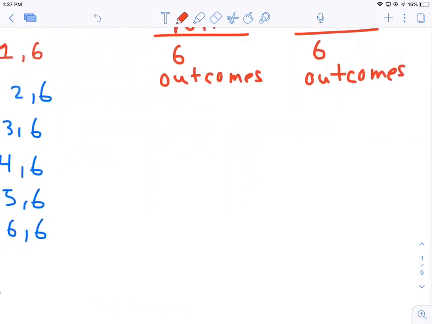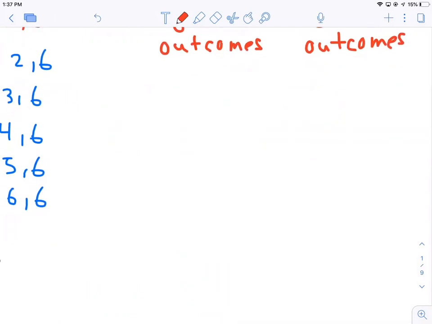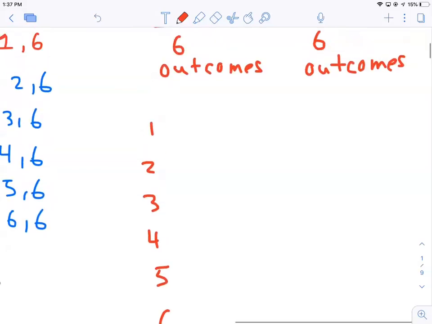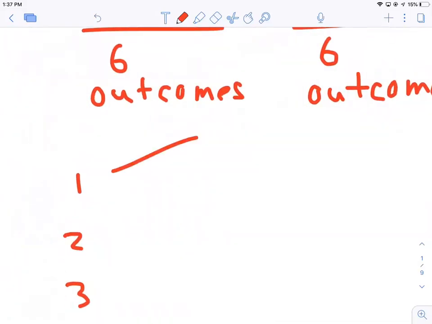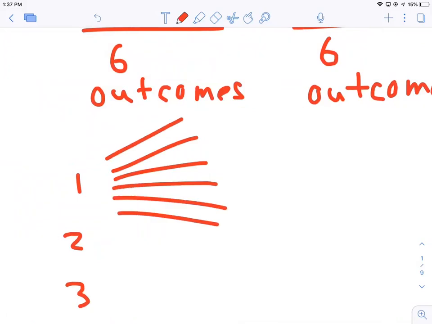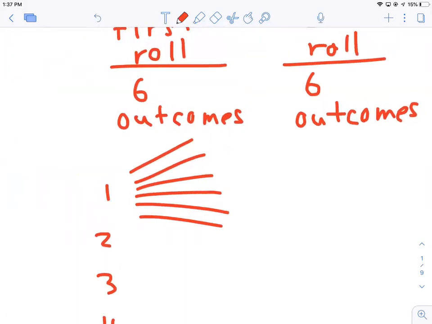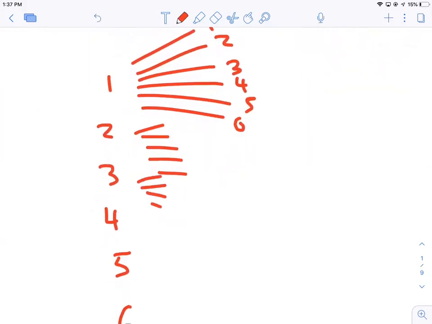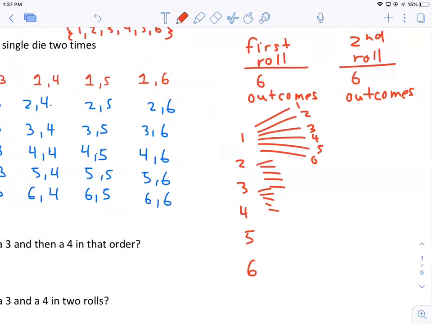Another way you can represent all these possible outcomes, and why it's 6 times 6, is if you list out all the possible outcomes for the first roll, and then we do branching paths. After I roll a 1, I have 6 possible different outcomes, and same thing for the 2, and the 3. This we call a tree diagram.